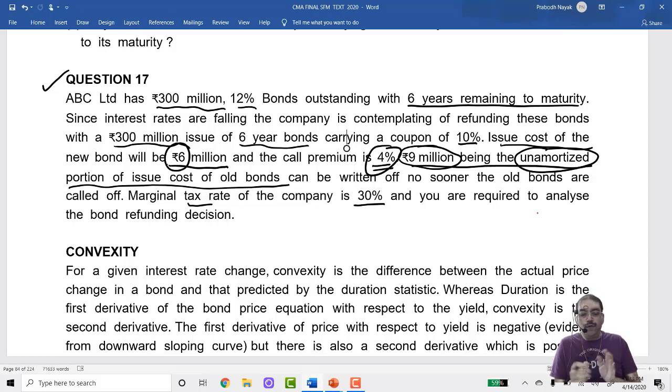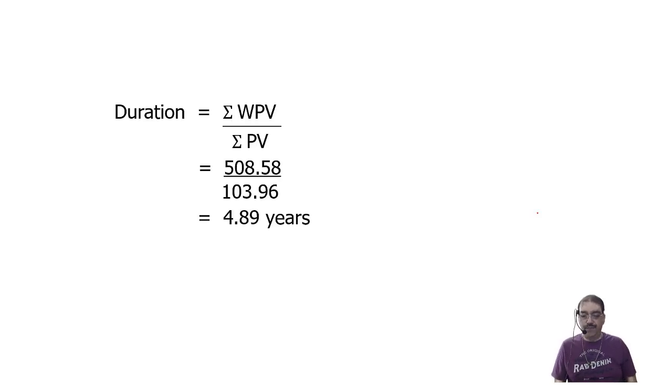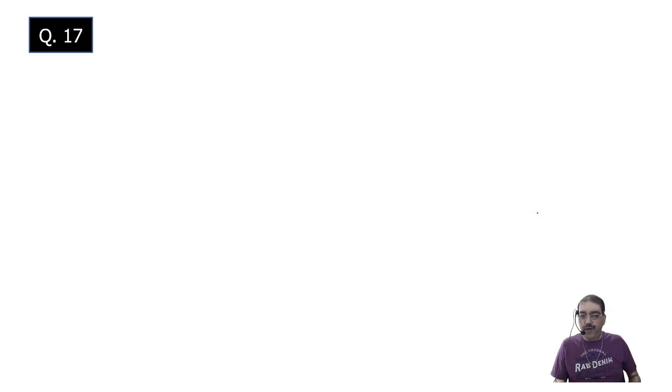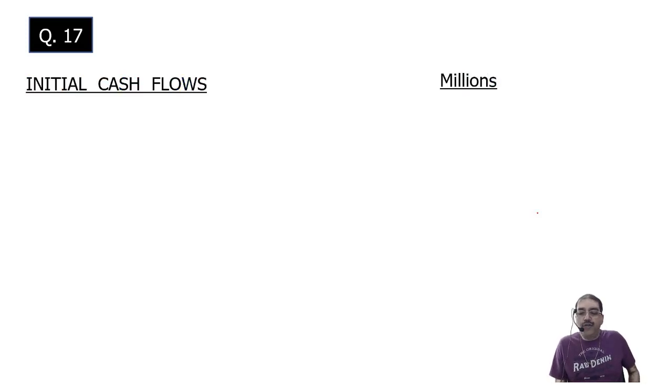Okay. So now all this is a part of my initial cash flow. So that is what I have to show now. Let us start with the calculations. Question number 17. Write initial cash flows.